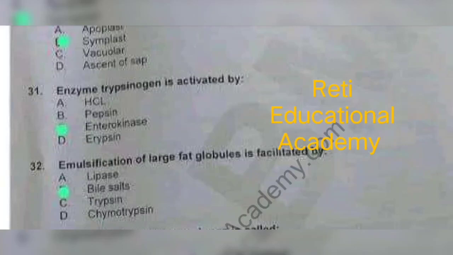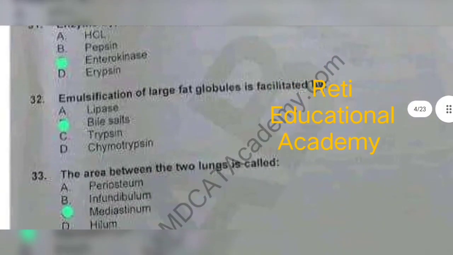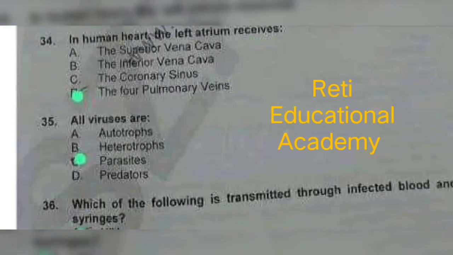Emulsification of large fat globules is facilitated by bile salts. Question number 33. The area between the two lungs is called the mediastinum. Question number 34. In the human heart, the left atrium receives the 4 pulmonary veins.